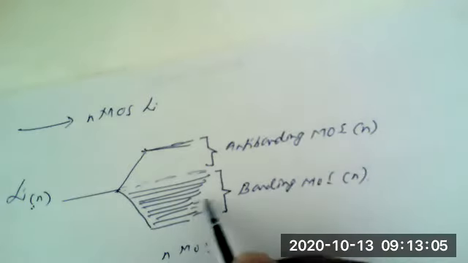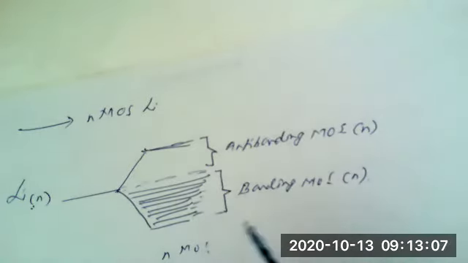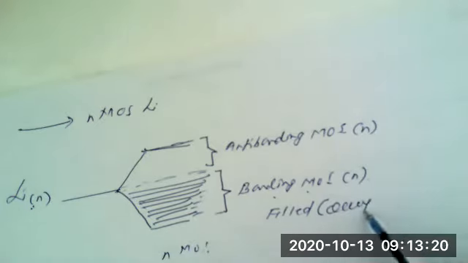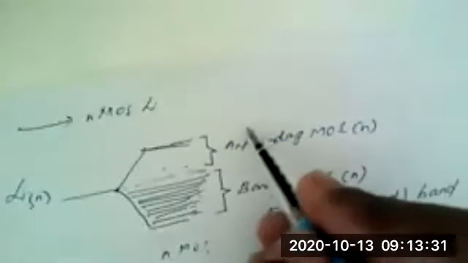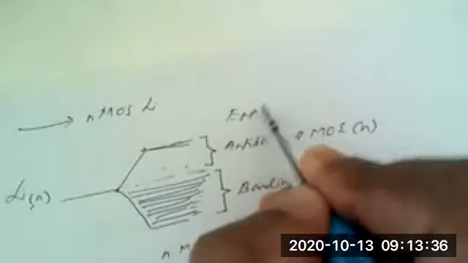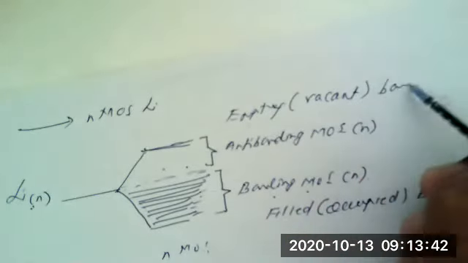Now, as can be seen from this diagram, the part that we have shown, which is labeled as the bonding molecular orbitals, is filled by the electrons. This band, which is occupied by electrons, is known as the filled or occupied band. While the other band does not possess any electrons, hence it is known as the empty or vacant band.